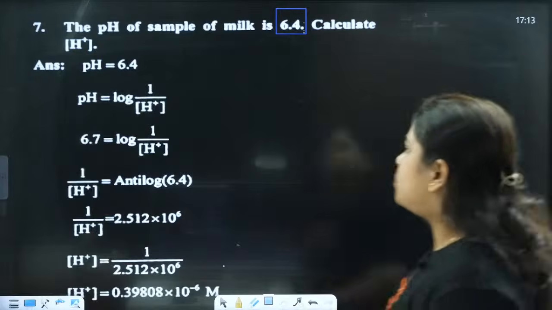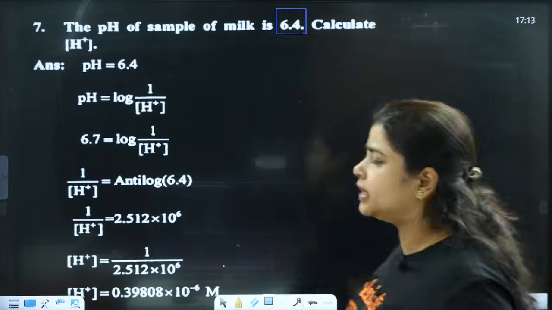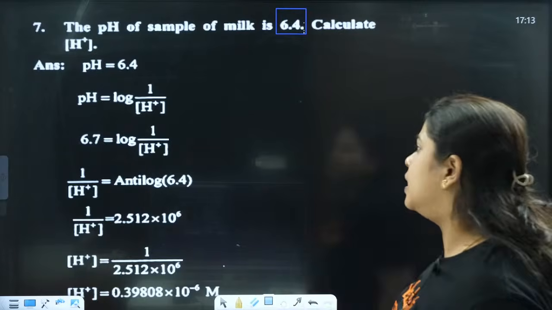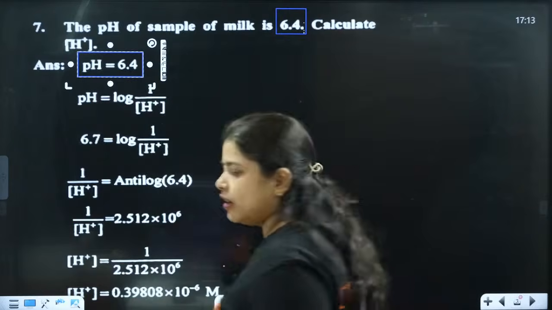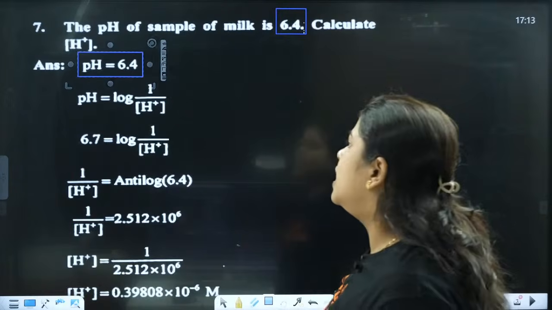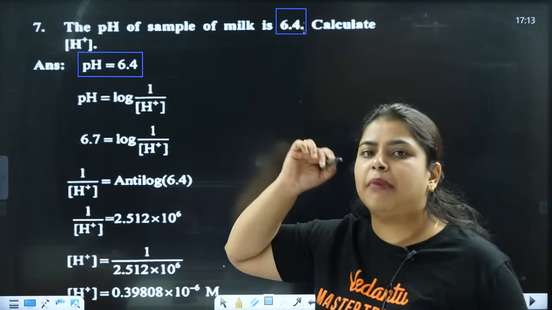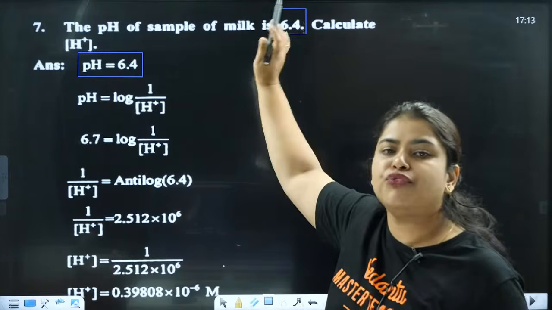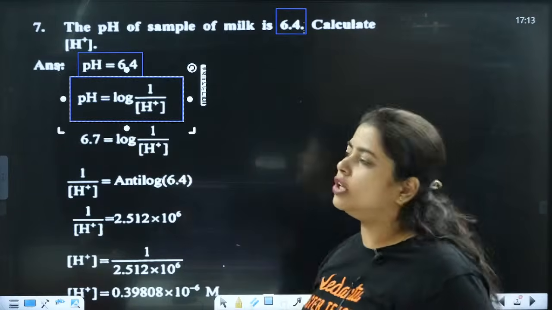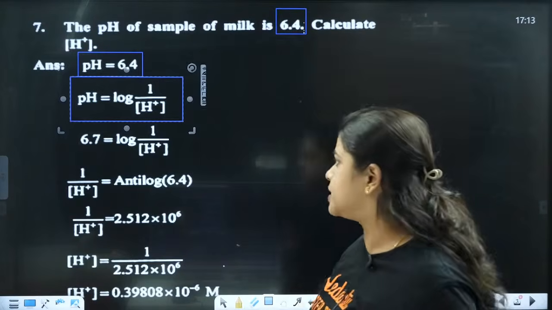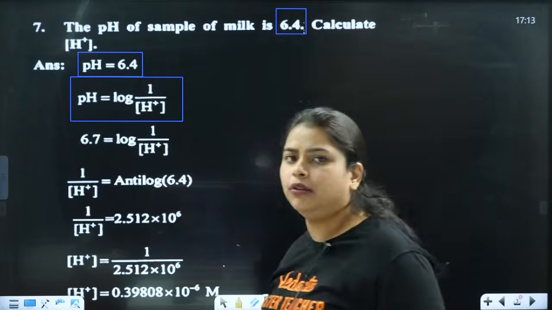Okay, so the pH of the sample of milk is 6.4. They have told us to calculate the H plus. So what is the pH? How much is the pH they have told? That is 6.4. We have written the given things first. Done. Next comes the pH. We know already pH is equal to what? Log of 1 by H plus. Because they have told us to find the hydrogen, right? So pH is equal to log of 1 by H plus. Done. Next, they have given us already the value of the pH, right?